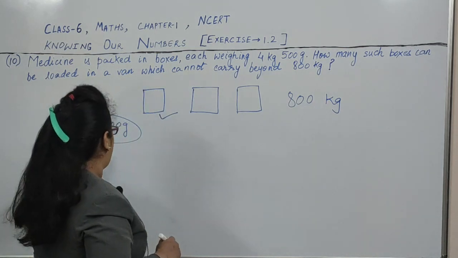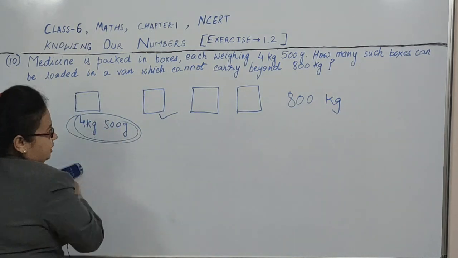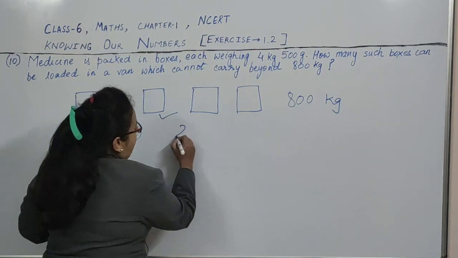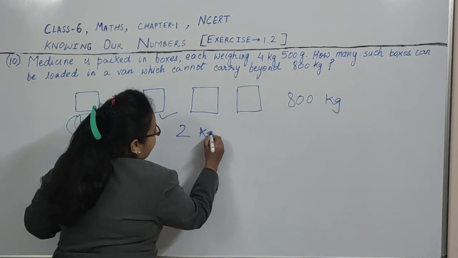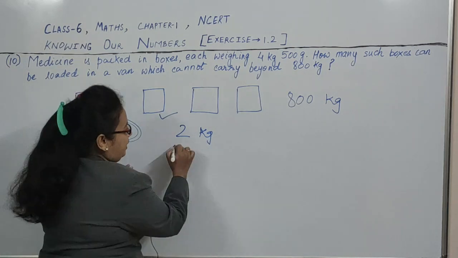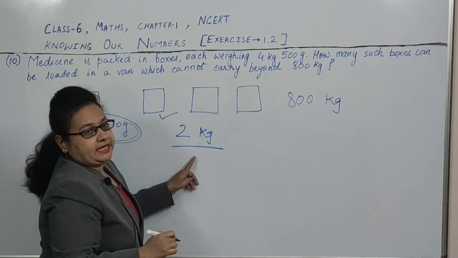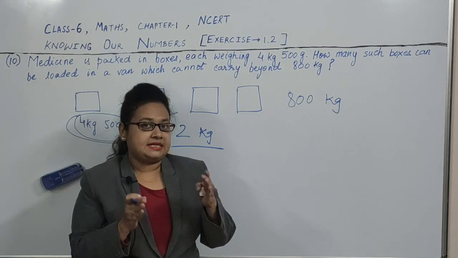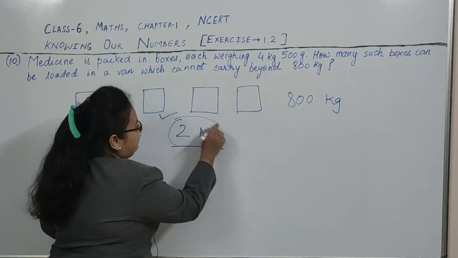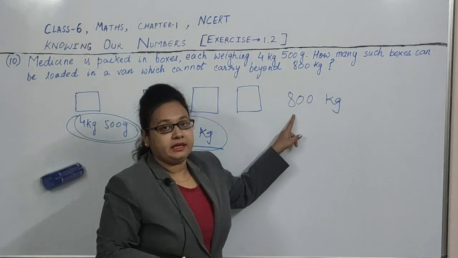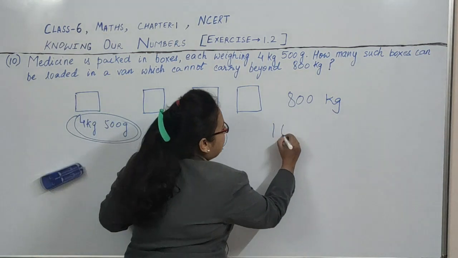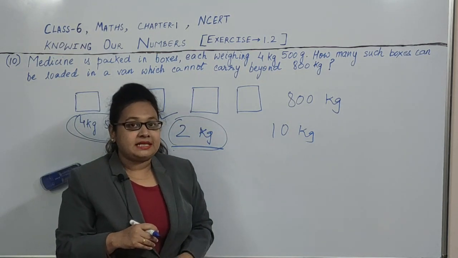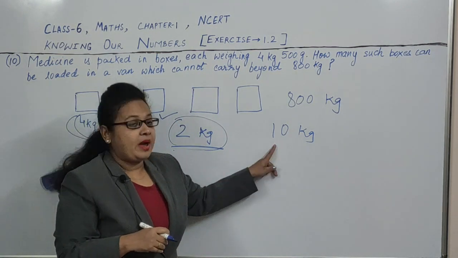Suppose I give you one small number so that you can understand it better. Suppose one box of medicine weighs 2 kg, and that van can carry only up to 10 kg. Then how many such boxes of medicine can be carried in that van?